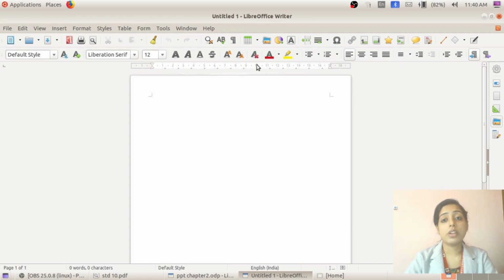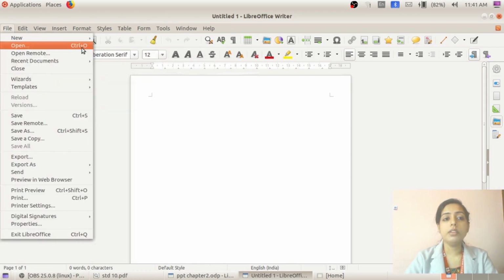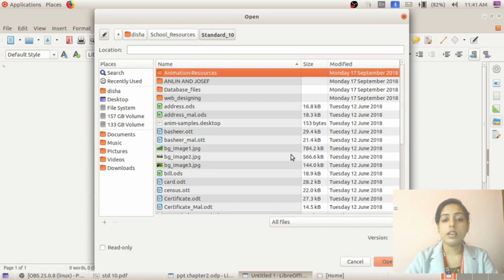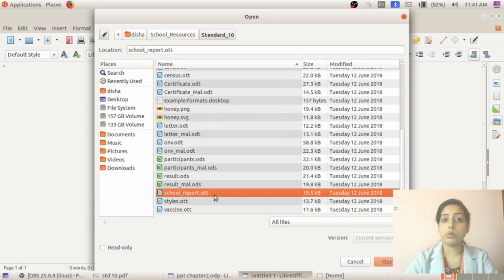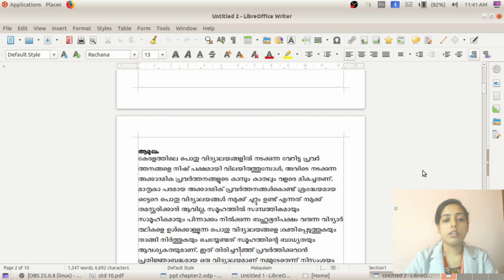So this is what I mentioned in the first topic, how we can format, or what preparations should be done while publishing. We can make use of all these tools. Okay, so first activity, making headings attractive. For that, open an OTT file: File, Open, go to School Resources, Standard 10. Here the OTT file is School Report OTT. So this is that article or report.